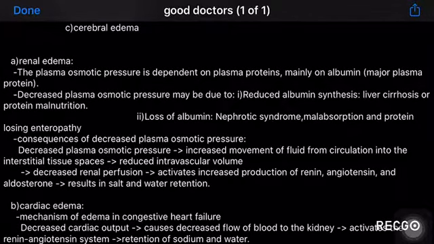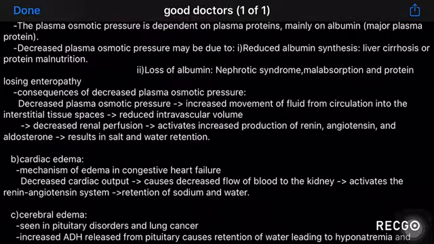So what are the consequences of decreased plasma osmotic pressure? Decreased plasma osmotic pressure leads to an increase in the movement of fluid from circulation into interstitial tissue spaces, which causes reduced intravascular volume. This leads to renal hypoperfusion, again leading to the production of renin, angiotensin, and aldosterone in the body. This results in salt and water retention, but the primary defect still persists. So this does not alleviate the problem.